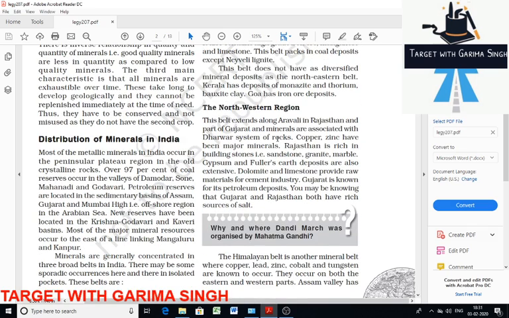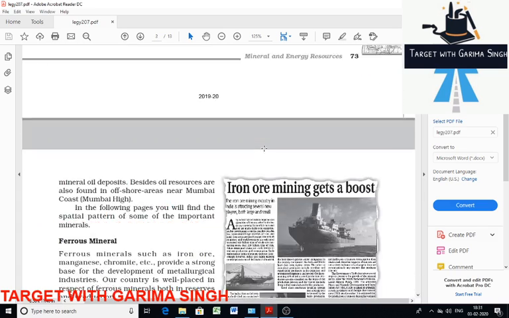And the next is the northwestern region. So major minerals are copper and zinc. Rajasthan is rich in building stone, that is sandstone, granite, marble, fuller's earth and gypsum. Then Gujarat is rich in petroleum deposits. Salt is also produced in Gujarat and Rajasthan. Then minerals of this belt are associated with the Dharwar system of rocks, which are found in Rajasthan and part of Gujarat.